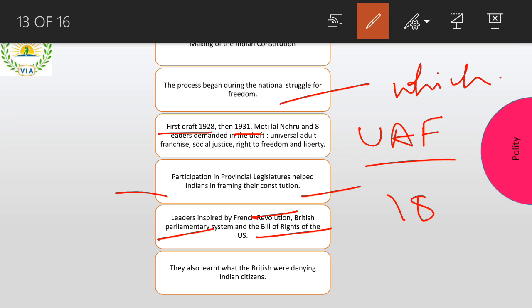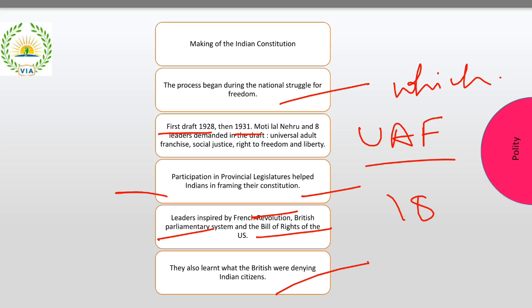We have seen a lot of constitutions, read, understood, and then drafted our constitution, right? It has the crux of the French Revolution, of the US, and some principles of the British as well. So we mixed a lot of things together and made one constitution. They also learned what the British were denying Indian citizens, that is, basic rights.